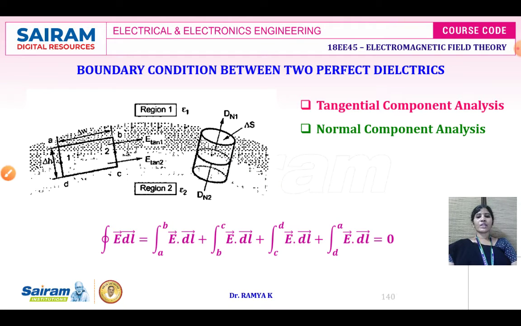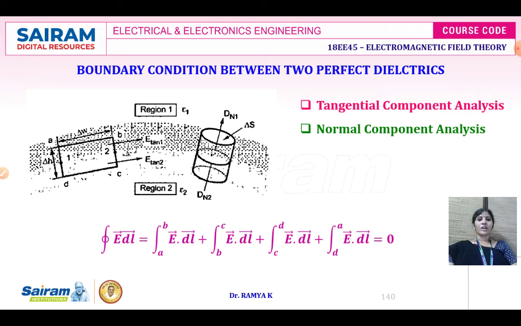First one is the tangential component analysis. In tangential component analysis, we have four electric field intensities: between A to B, B to C, C to D and D to A. All four electric field intensities are added and equated to 0.